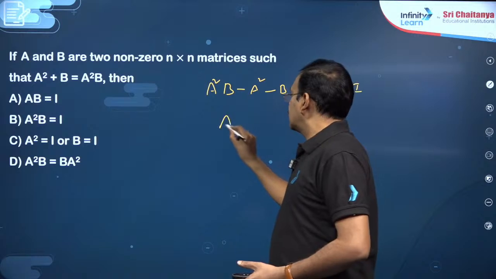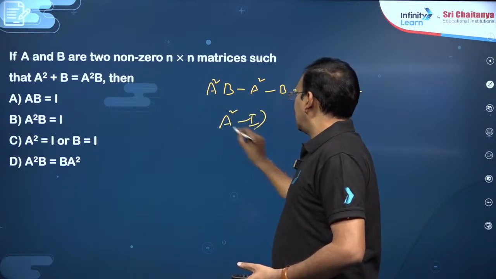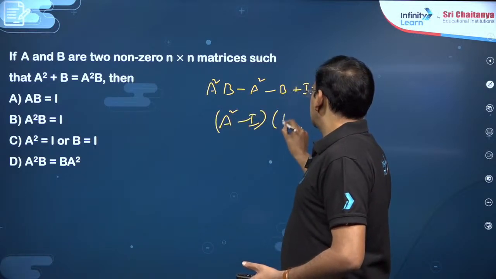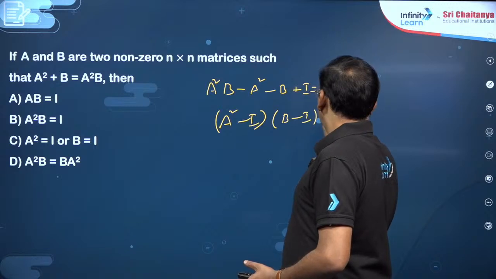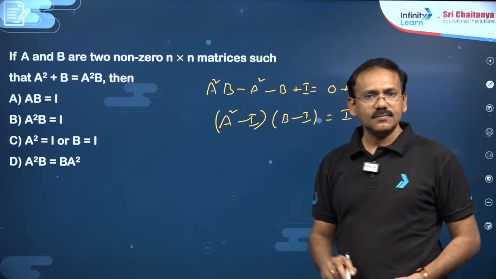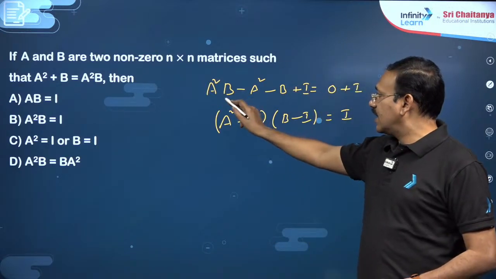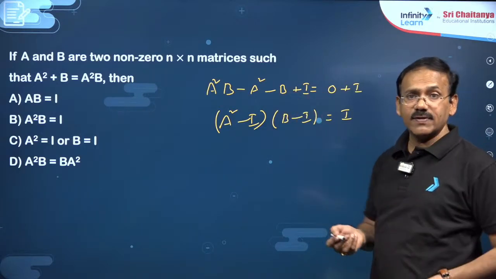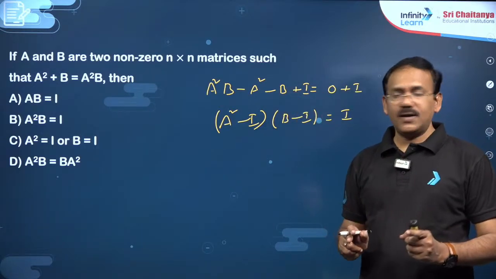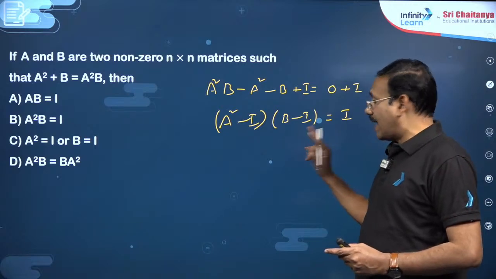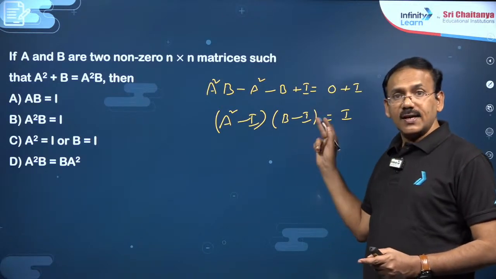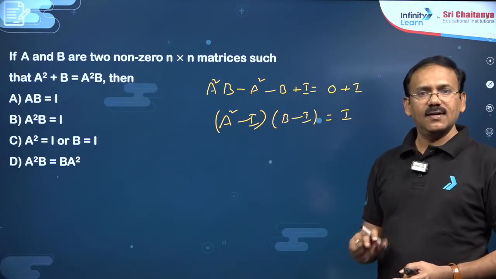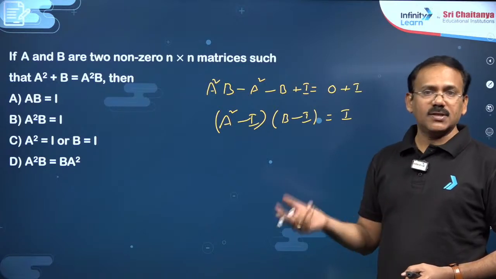Can I write it as A square minus I into B minus I equal to I? Yes, because it is like xy minus x minus y plus 1, which we can write as x minus 1 into y minus 1. Do remember, my dear friends, if the product of two matrices PQ is I, QP must also be I.